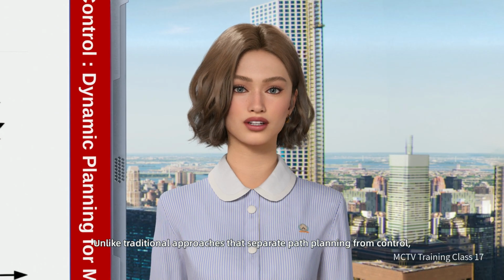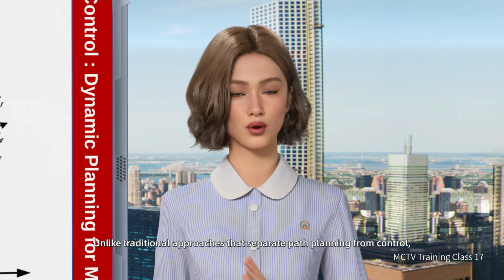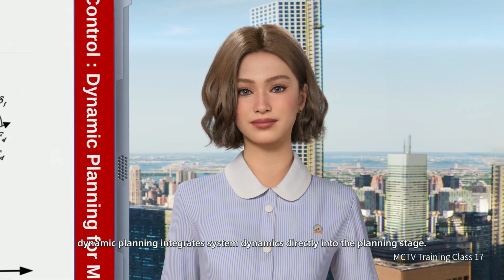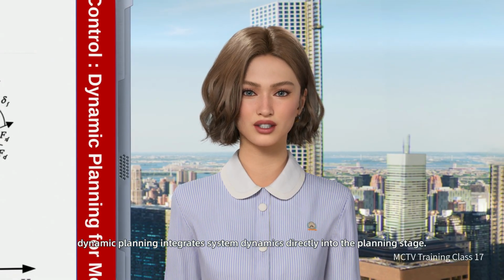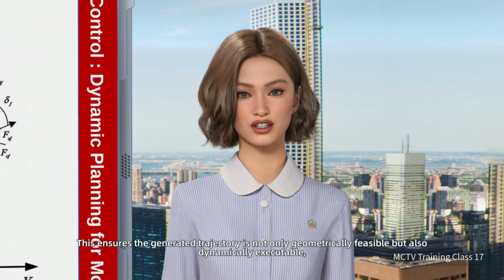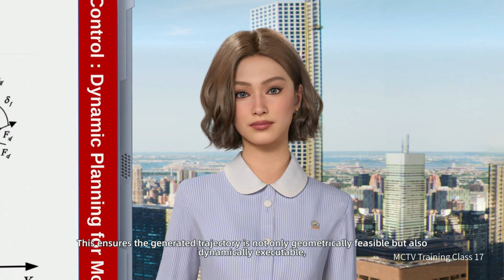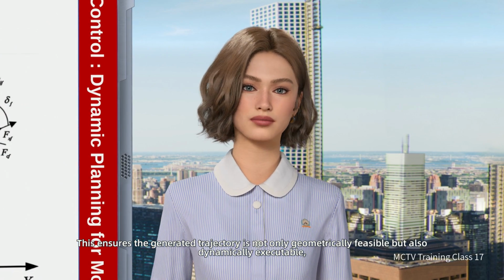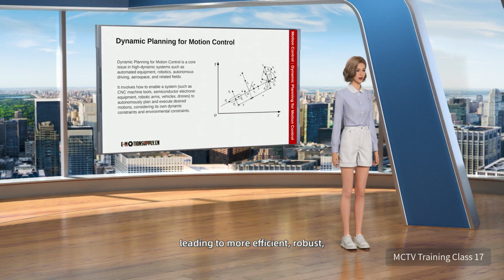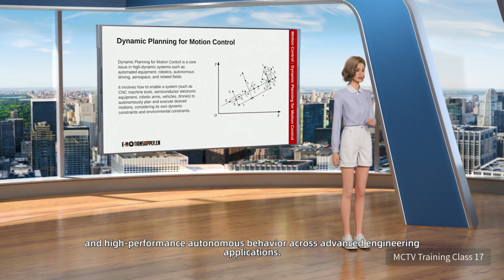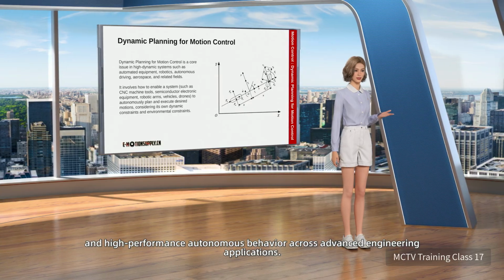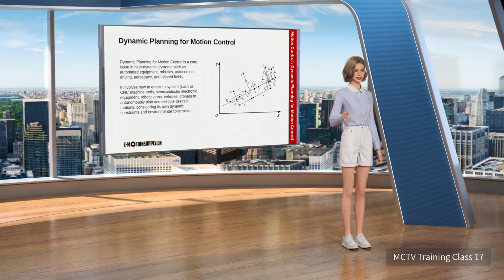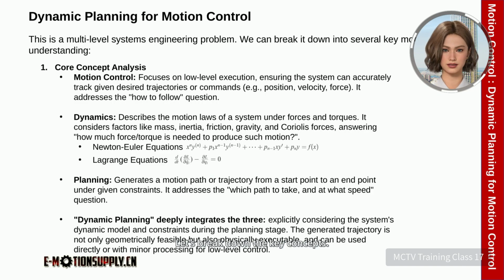Unlike traditional approaches that separate path planning from control, dynamic planning integrates system dynamics directly into the planning stage. This ensures the generated trajectory is not only geometrically feasible but also dynamically executable, leading to more efficient, robust, and high-performance autonomous behavior across advanced engineering applications. Let's break down the key concepts.